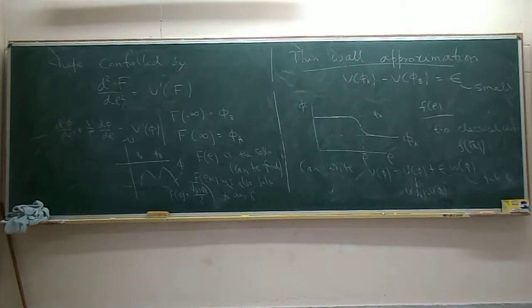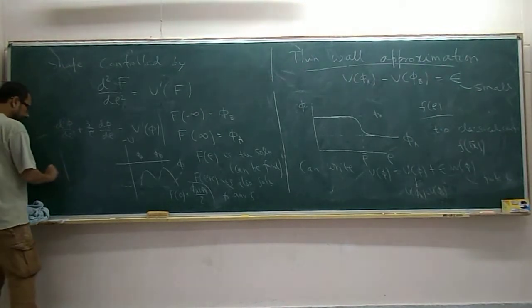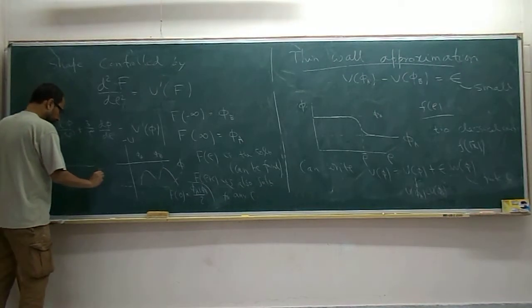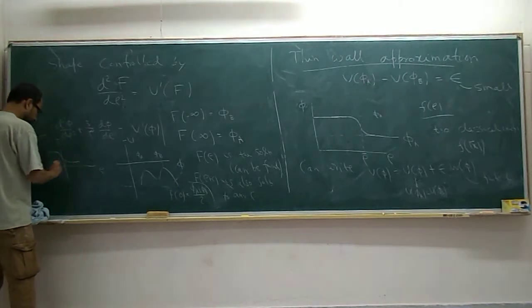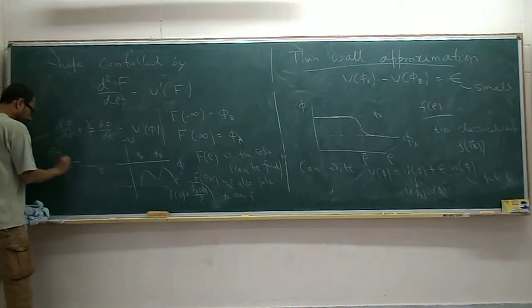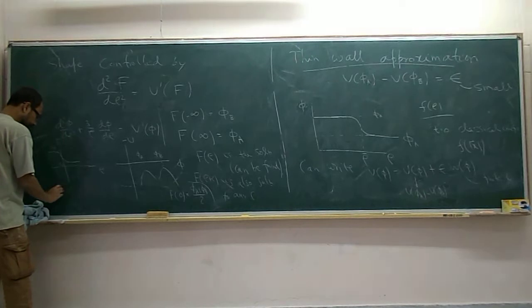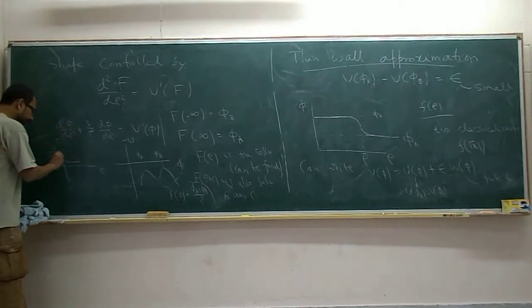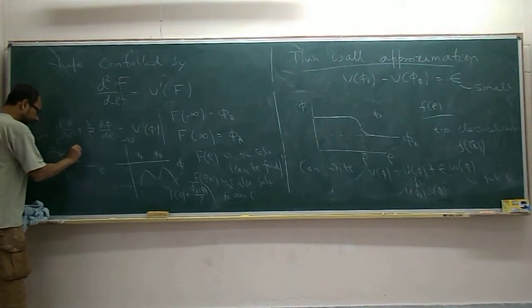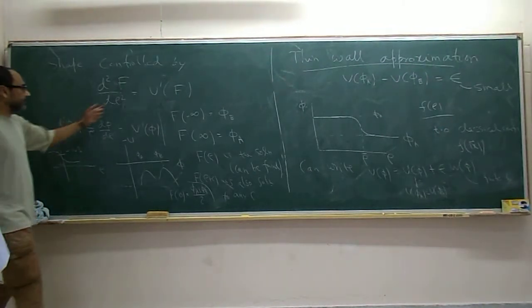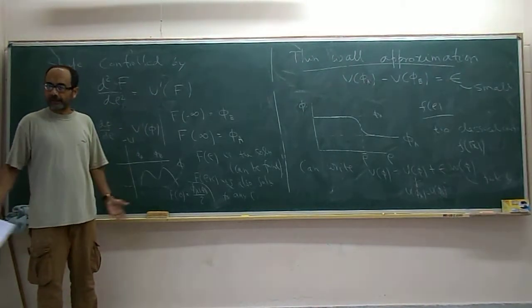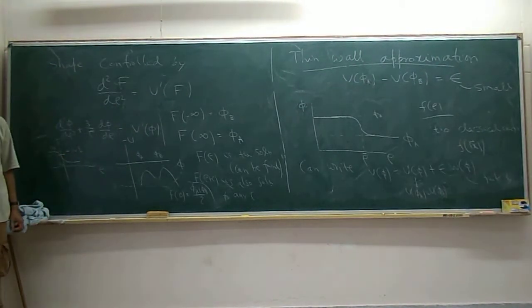Just my definition. So then f versus rho has this shape that it goes from phi b to phi a around 0 in the origin. And this width is of order 1. Okay, order 1 basically means there is no factor of epsilon over here, because if this U doesn't know about epsilon, this is of order 1. Is this clear?